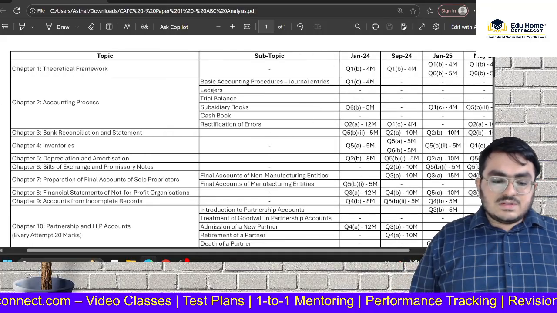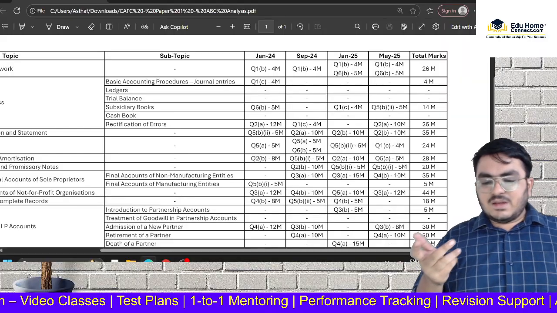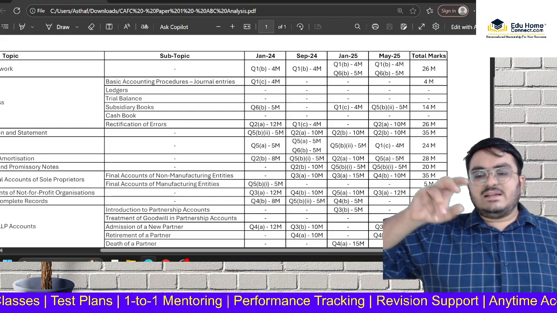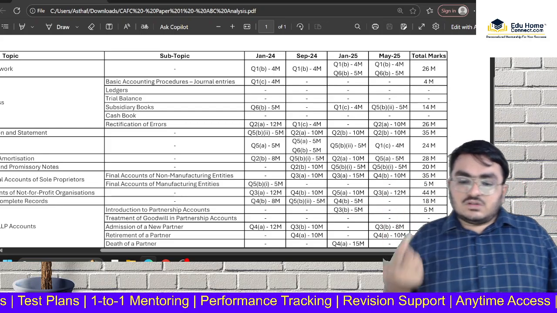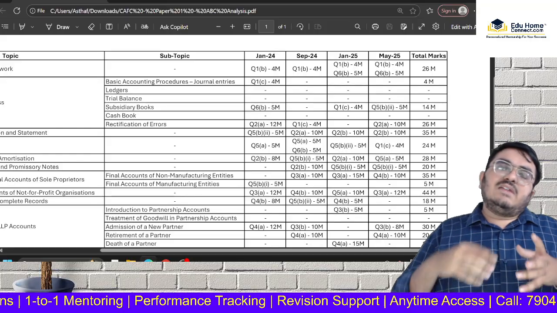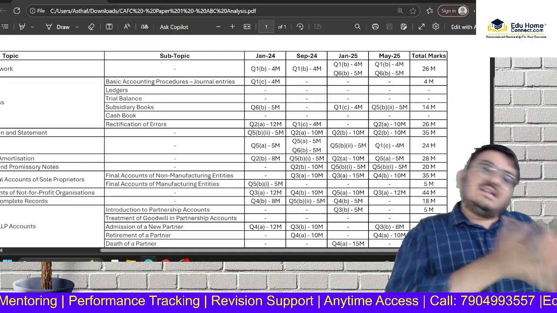Then accounts from incomplete records. If you see here, I'll put it in a B category because we are seeing 8 marks, 5 marks, 5 marks across the past 3 attempts, and in September and May it did not get asked. So there's a high chance that in the upcoming attempt there will be a question from this. But even so, it is going to range between 5 to 8 marks. So please categorize it as B.